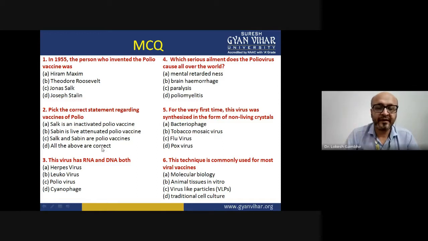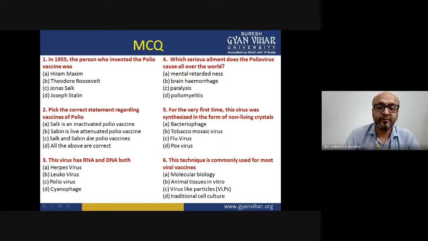You have to pick the correct statement: Salk is inactivated or Sabin is live attenuated. By the end of both lectures, we'll have a very clear understanding of it. For the very first time, this virus was synthesized in the form of a non-living crystal, the first virus whose crystal was made for understanding the structure.